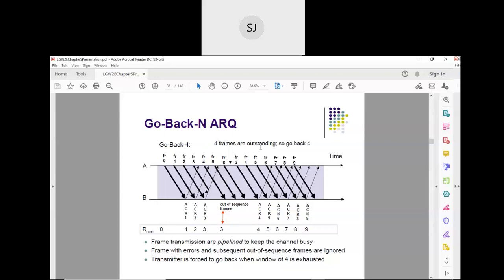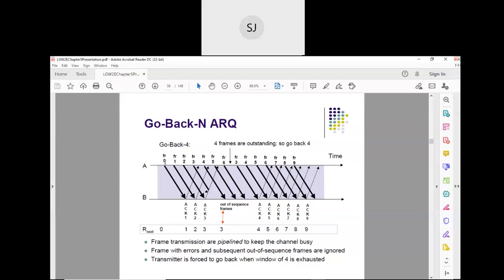Okay, so 4 frames are outstanding. What do you mean by that? 4 frames are outstanding means the sender is allowed to send 4 frames continuously without waiting for the acknowledgement. Right? Is it clear?